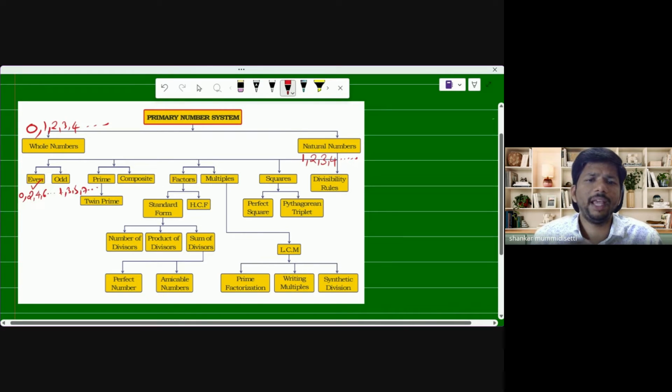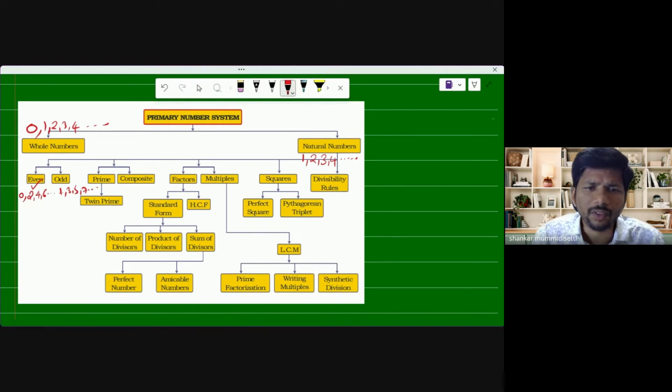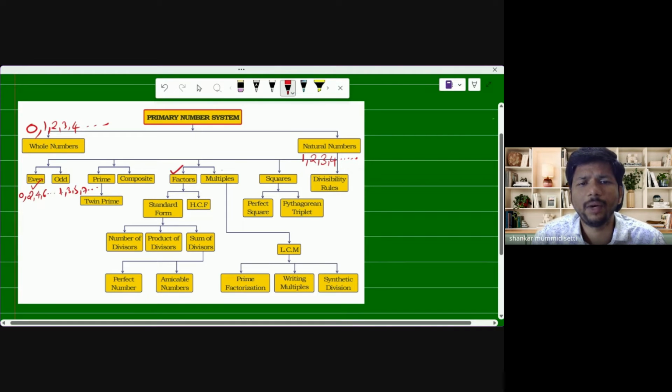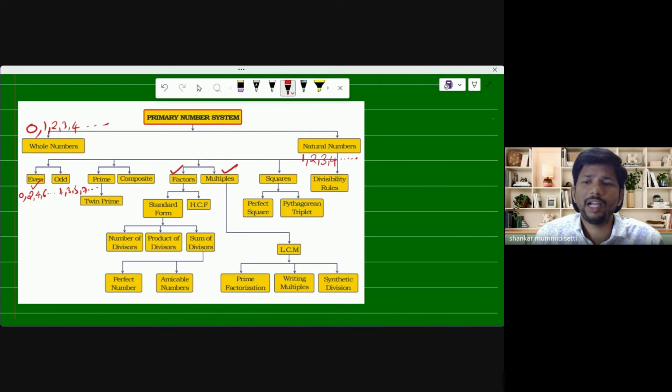Next I am going to discuss what a factor is and what a multiple is. That is very important. Let us assume x and y are two numbers. I am considering x equal to 6, and for this 6, which numbers divide it exactly?